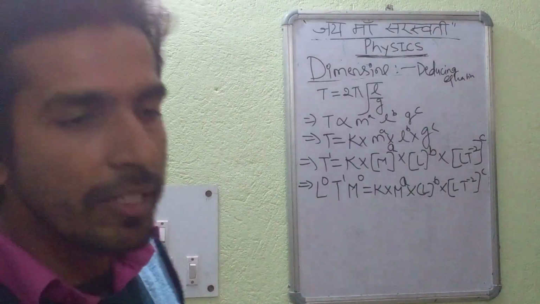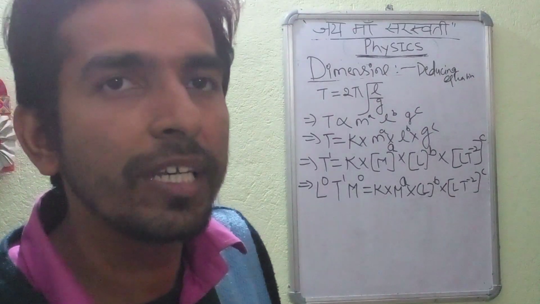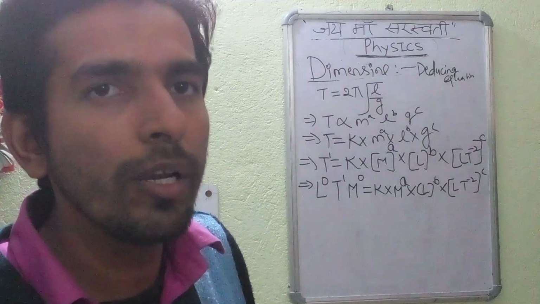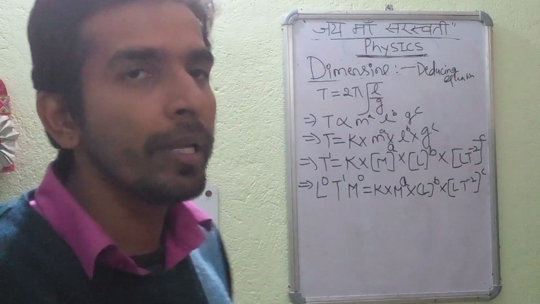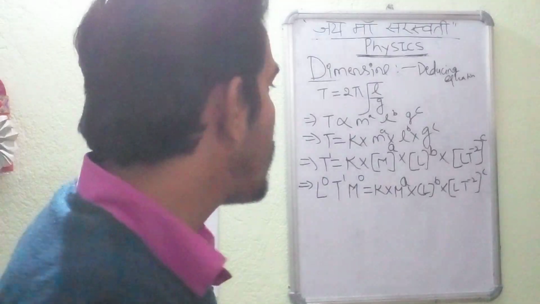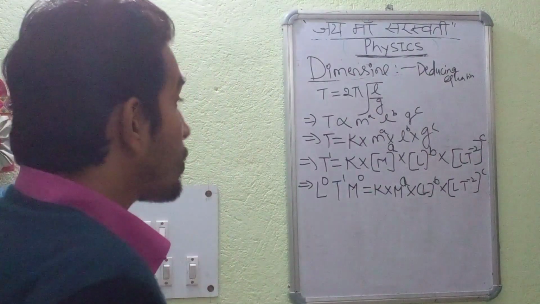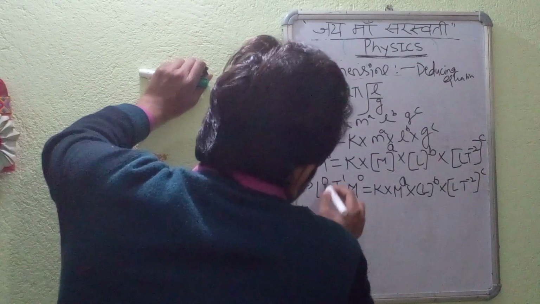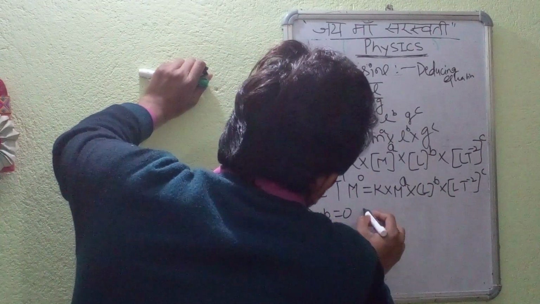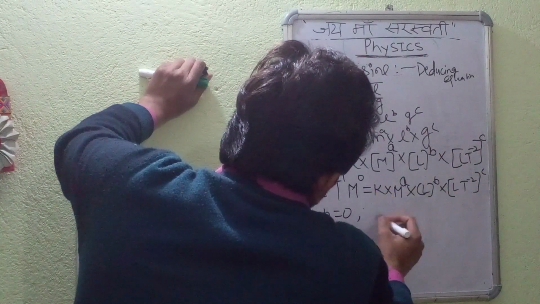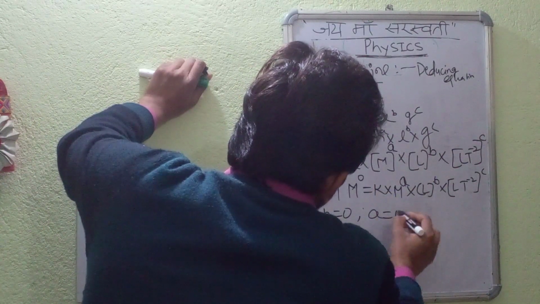As in the indices part in mathematics we had already studied, if the base is equal, we equate the exponents. Using the same concept here, we will be equating the exponents. So L to the power 0, L to the power b, so b is equal to 0. Now M to the power a, M to the power 0, a is equal to 0.